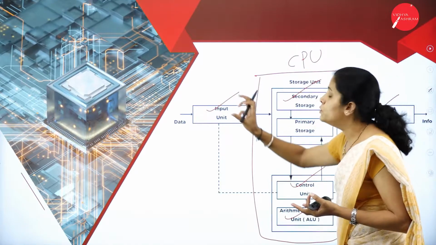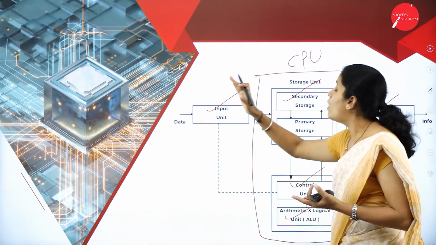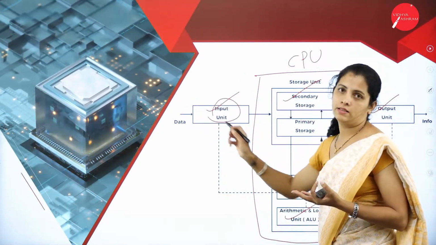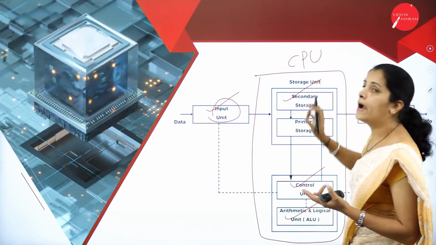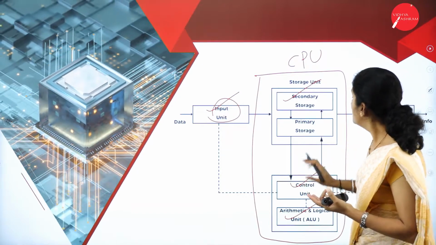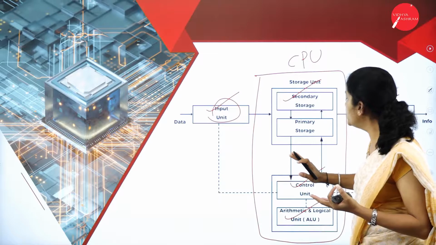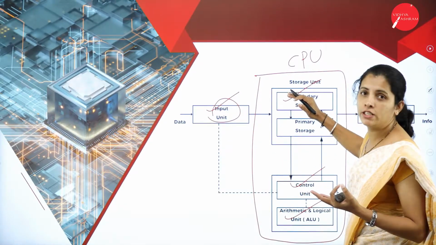Now the user is going to feed the input or data via the input device, and it is received by the CPU, and it is going to perform all the operations, and it is going to send the result back to the storage unit.